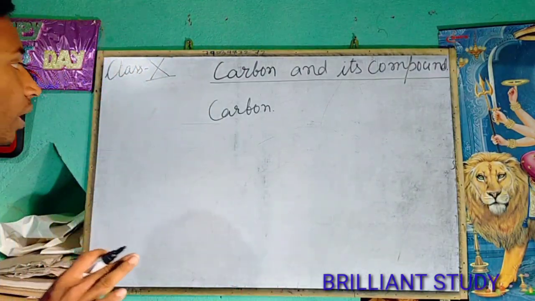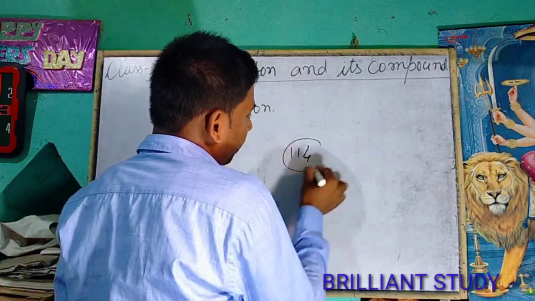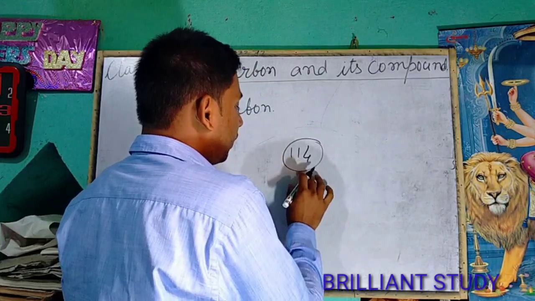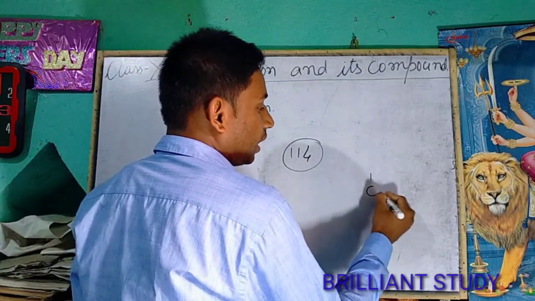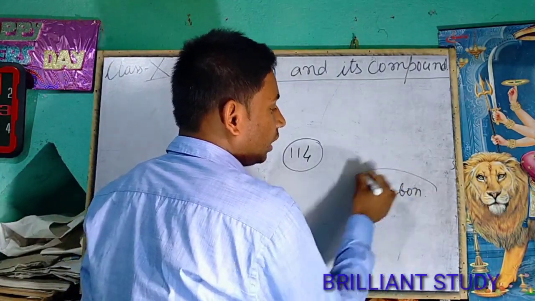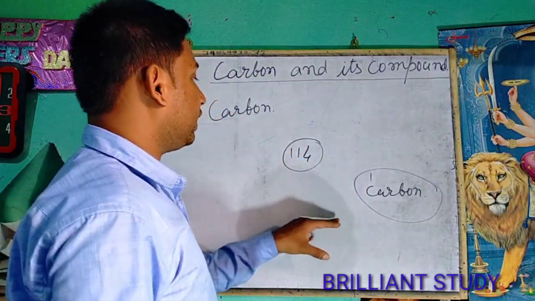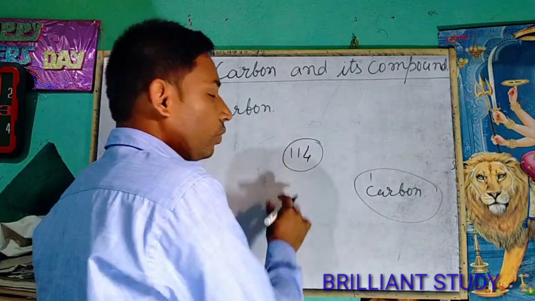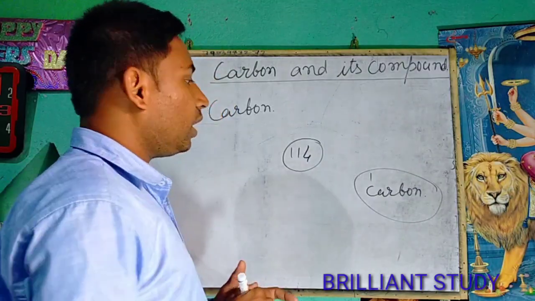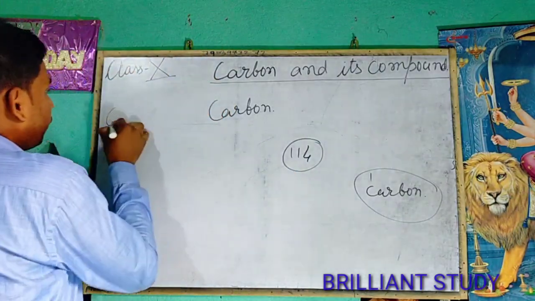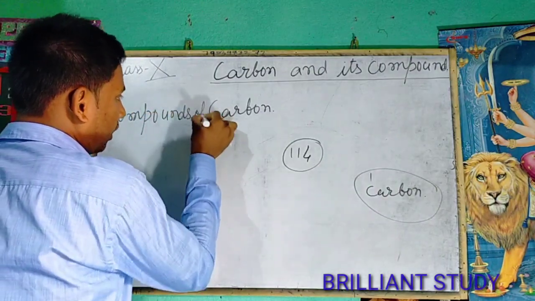That means if we have totally 114 elements, and we talk about carbon as one element, then the total number of carbon compounds is more than that of all the other elements put together. So it is very important to know about the compounds of carbon. First of all, we will learn about the compounds of carbon.